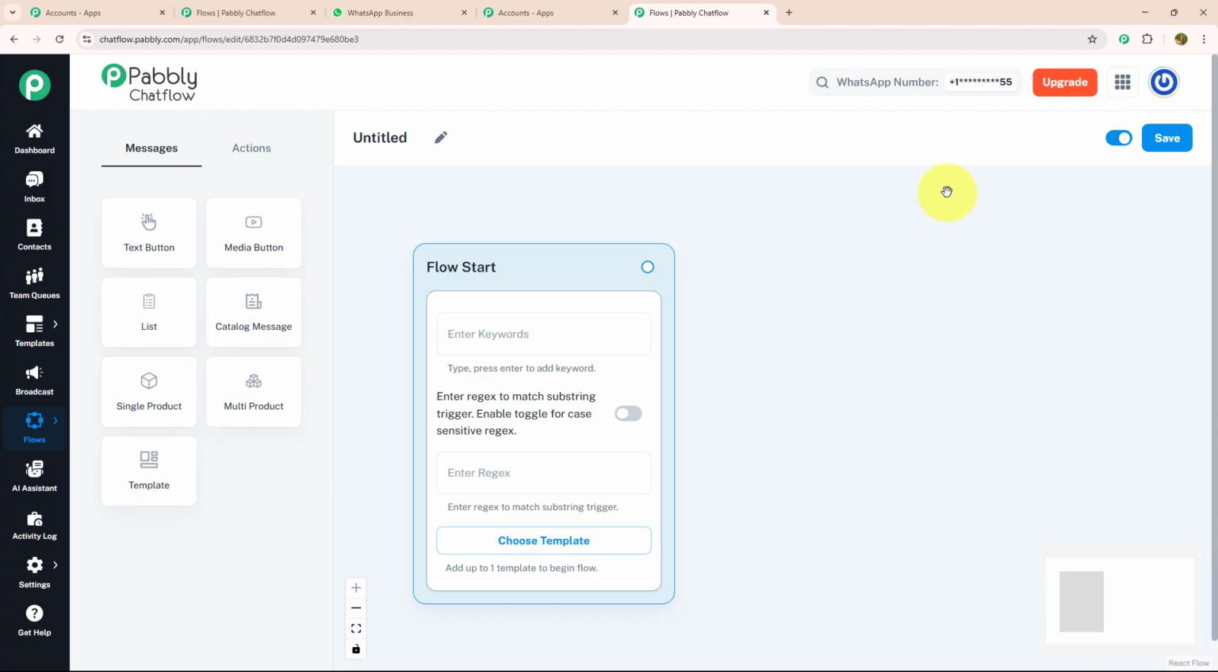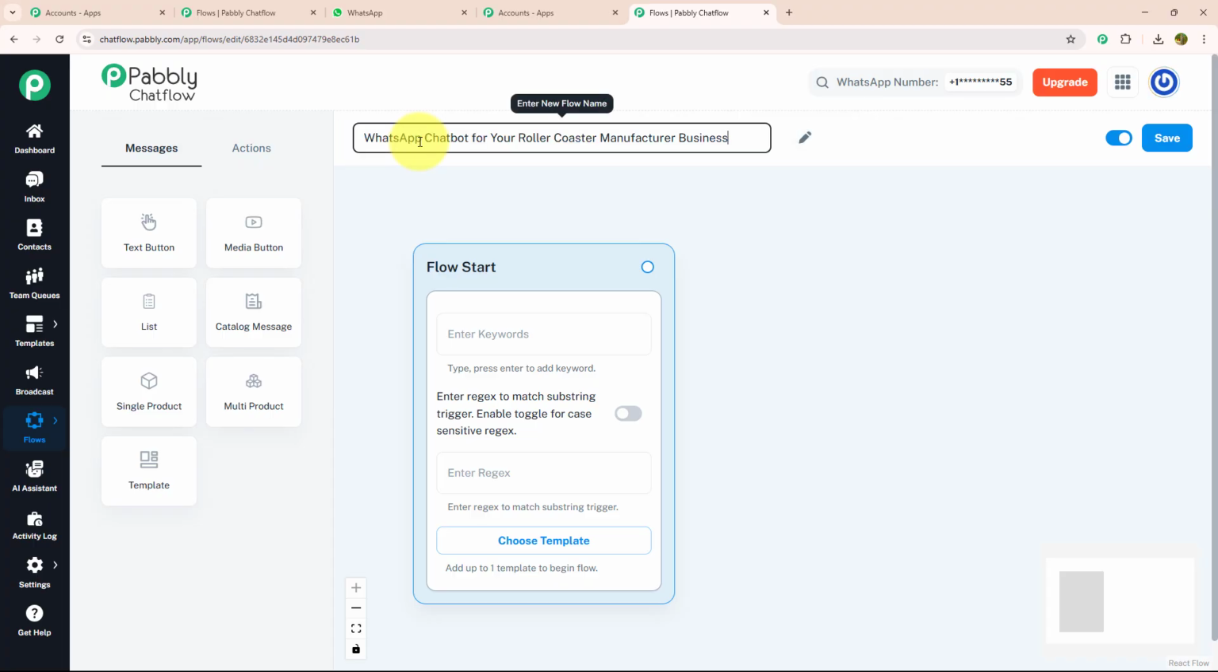Here you can see a window is open named flow start. Now to build a flow, first you need to give a meaningful name to your flow. As we are making this chatbot for roller coaster manufacturing service, I will name it accordingly as WhatsApp chatbot for your roller coaster manufacturing business. Now let's start building this flow.